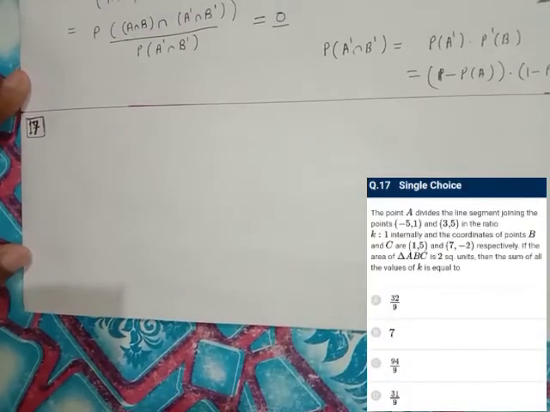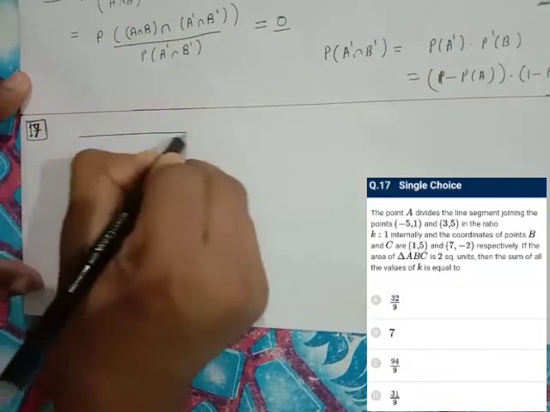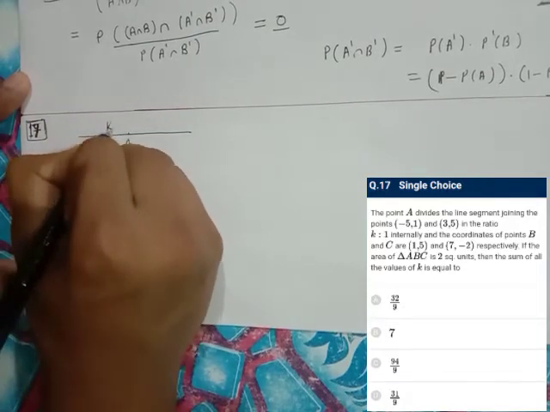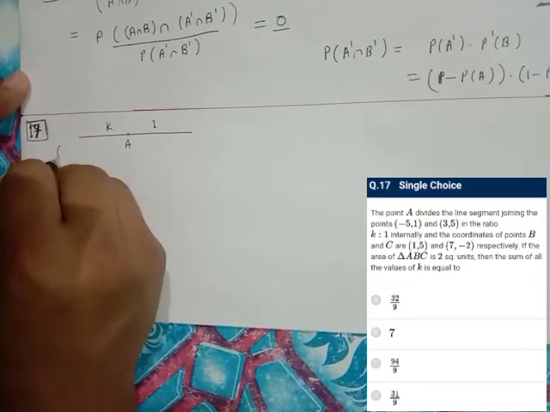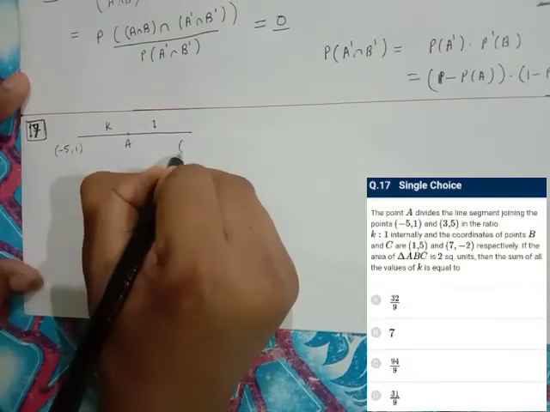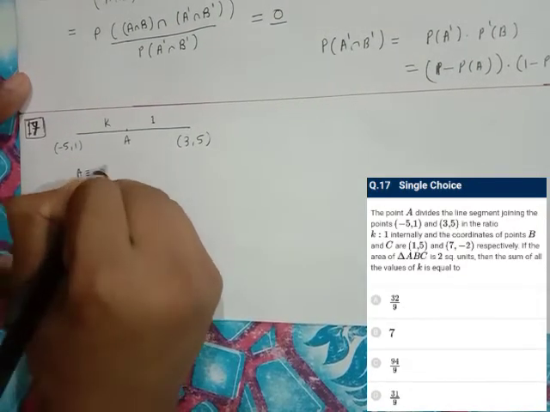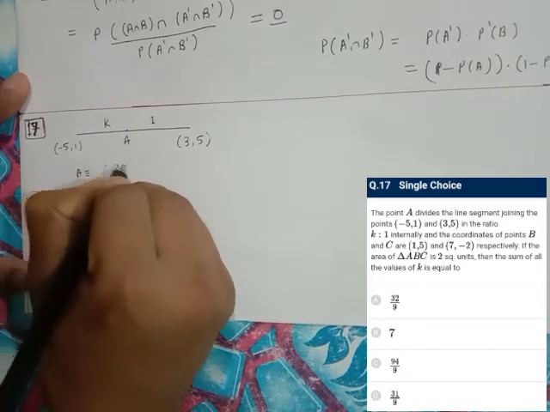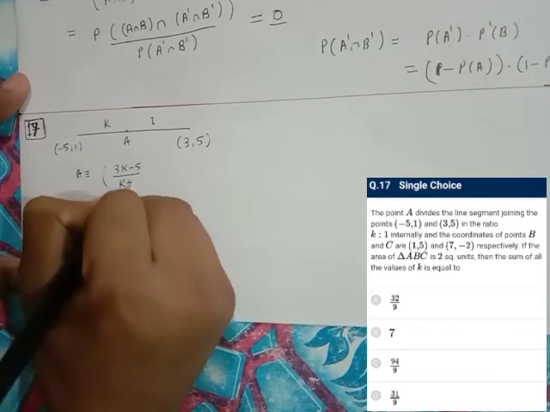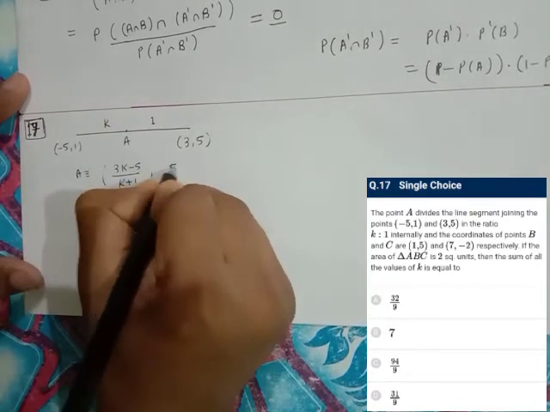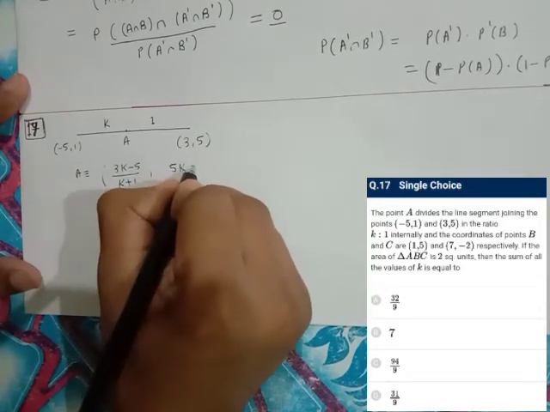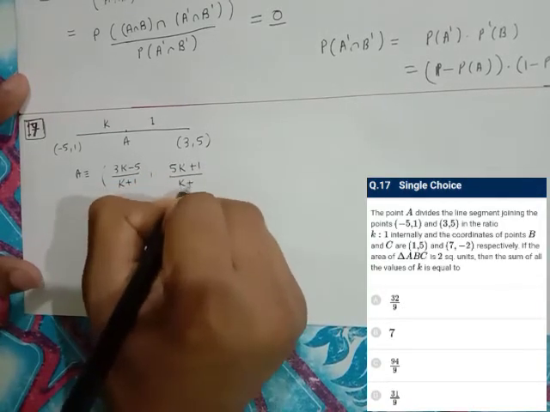Question number 17 says that A is a point which divides the points (-5, 1) and (3, 5) in the ratio k is to 1. So the coordinates of point A will be ((3k - 5)/(k + 1), (5k + 1)/(k + 1)).